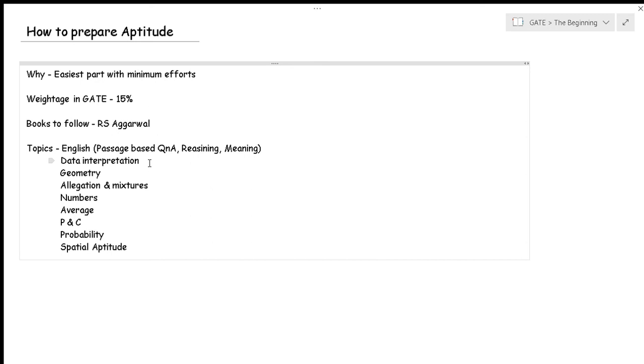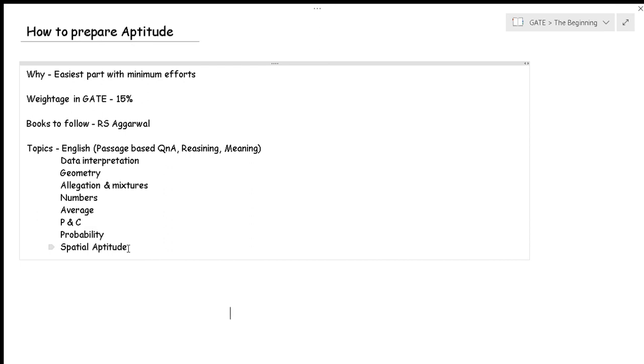And then yes, the spatial aptitude, as we talk, is the new thing, where questions related to rotation, scaling, mirroring, and paper folding are being asked. Now, what I will advise you is that please don't skip the aptitude.